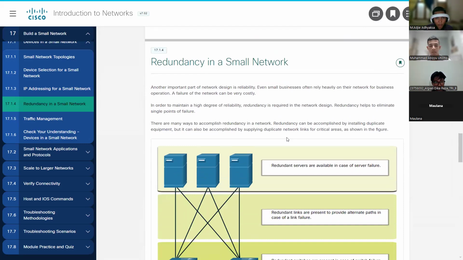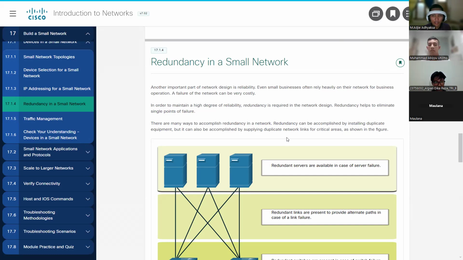Next. Redundancy in a small network. In order to maintain a high degree of reliability, redundancy is required in the network design. Redundancy helps to eliminate single points of failure. There are many ways to accomplish redundancy in a network.